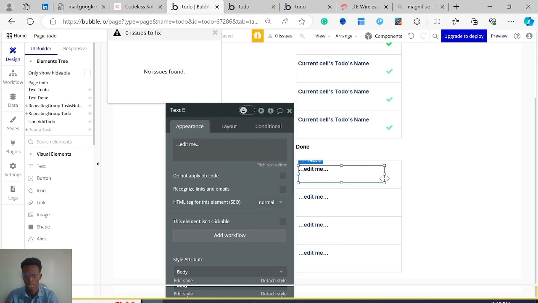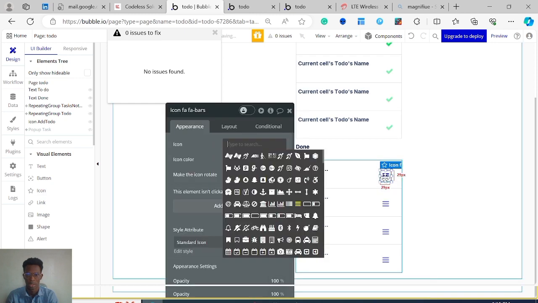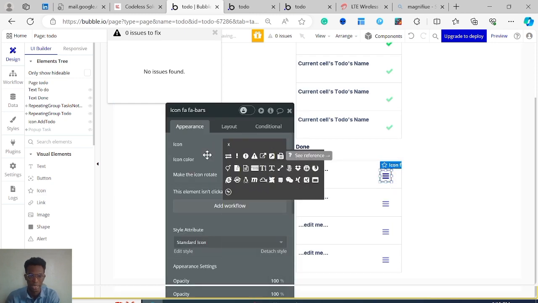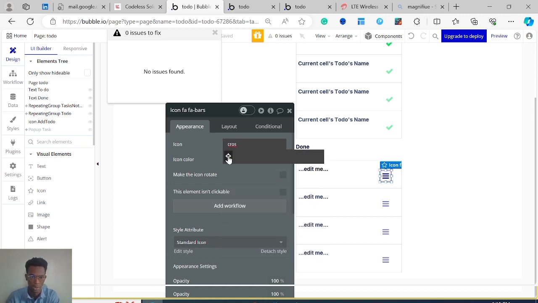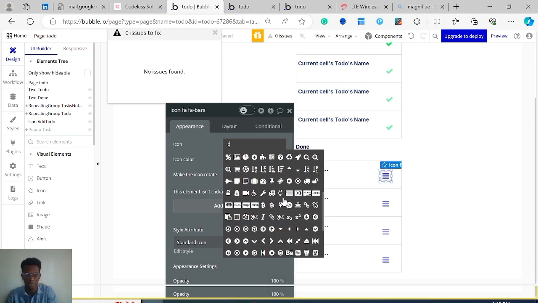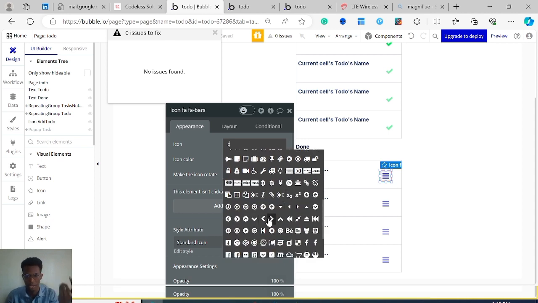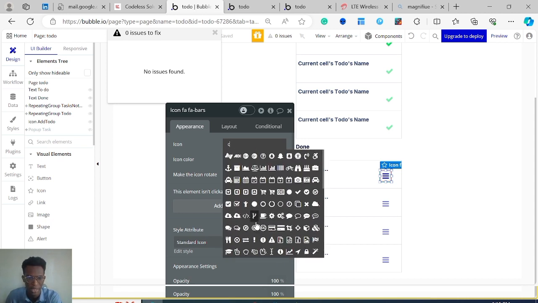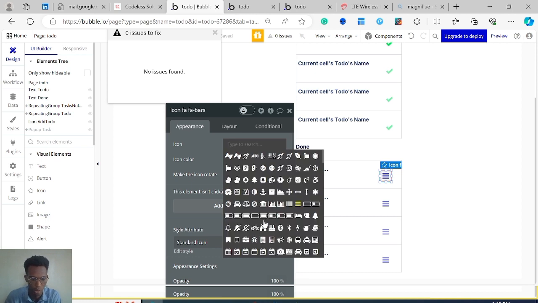Or actually, we could have an icon here. I'm just going to put an X icon there, which shows that okay, it has actually not been completed. So it's kind of like, when you mark the checkbox, it's coming, and when you cross it, it goes back. So let's say you thought you completed the task, but then hey, it's not completed. I want you to go back to the to-do section.